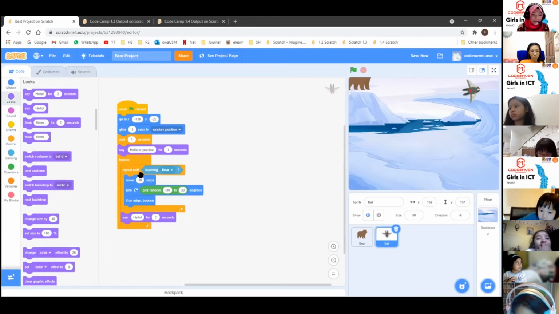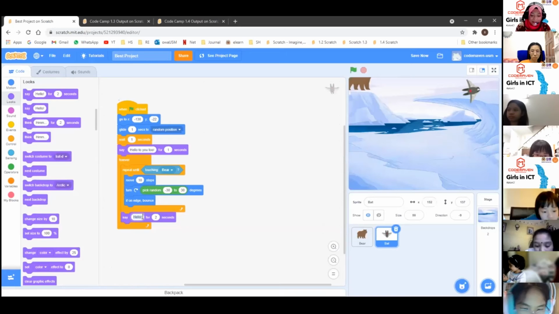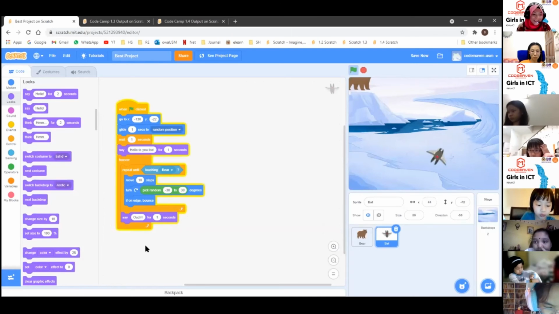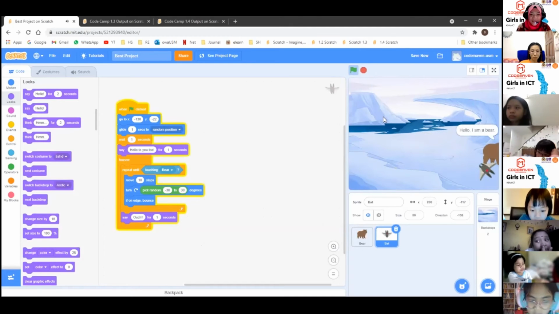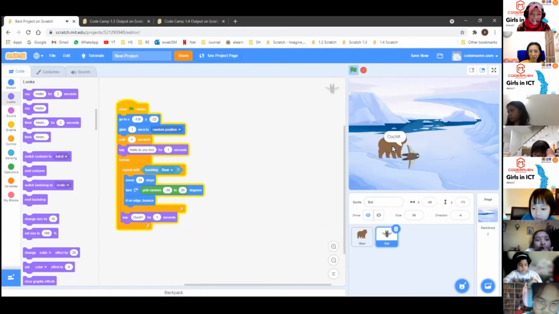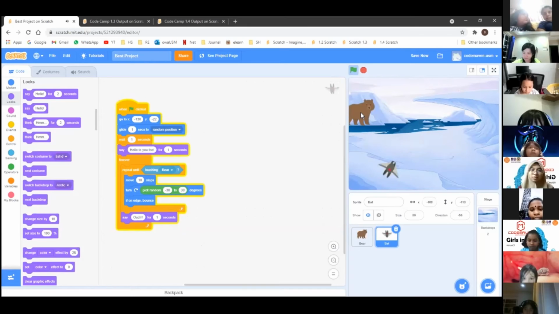So it means that after the bat hits the bear, it will stop moving at that time, and it will say this word. Let's replace the word. Let's say it says ouch, and then maybe just for 1 second. Ouch. All right, so let's see what happens here. Can you see? Ouch.